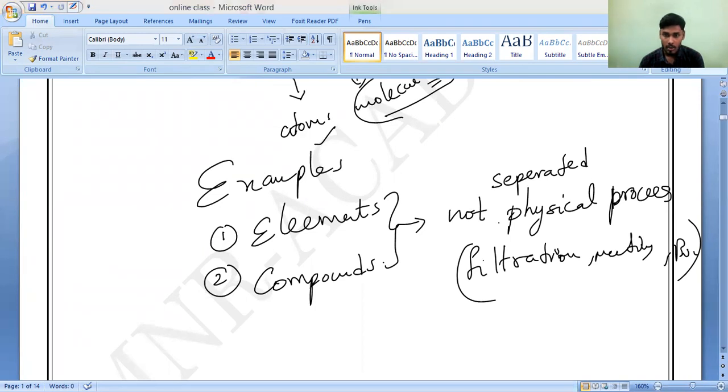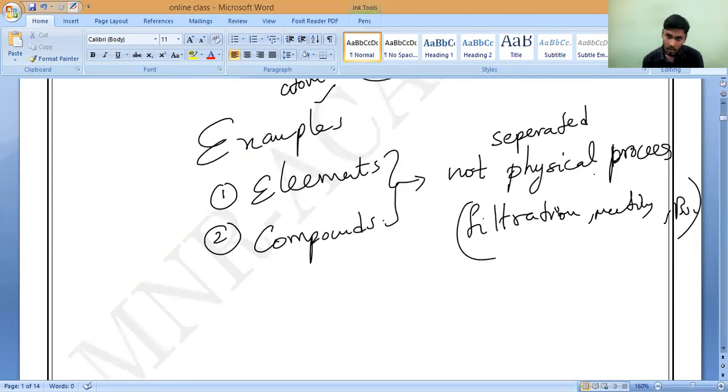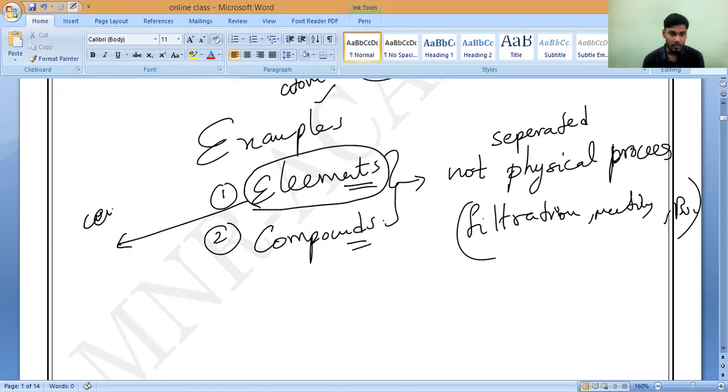So now if you observe here, elements and compounds, as well as elements, it is not possible to separate by chemical process also. Is it yes or no? Yes, sir. Because they have only one kind of atoms, correct or not? So elements are not possible to separate by physical process, neither by chemical process, because they have only one kind of atoms.